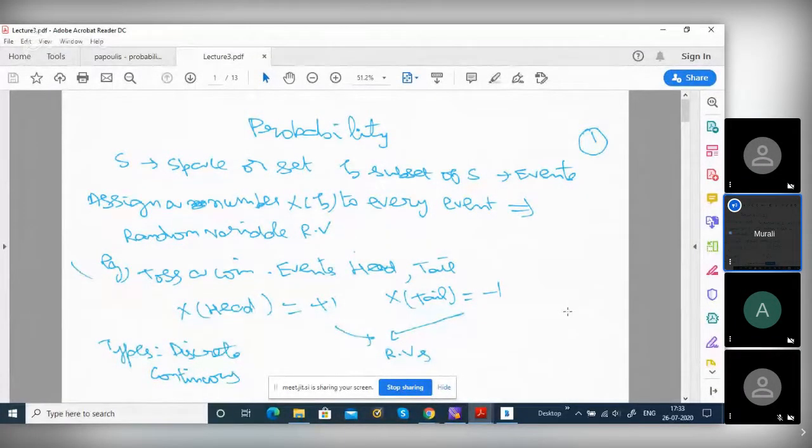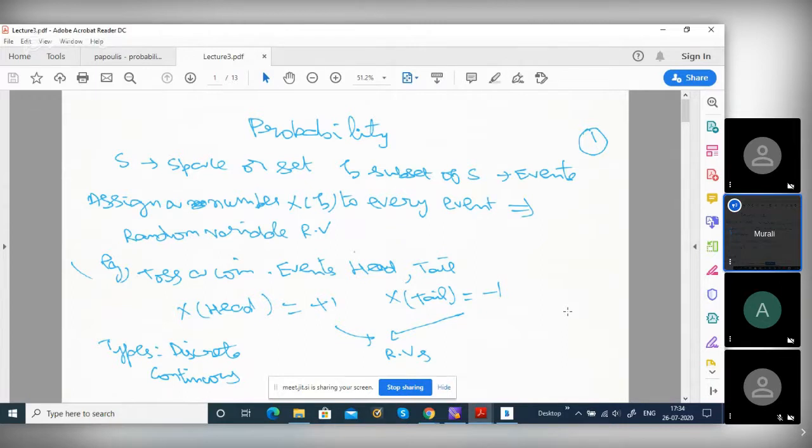I'll just give some brief introduction to probability. Then I'll go to communication actually, because probability knowledge is required. You should know what is probability mass function, what is PDF, what is mean, what is variance, all those things. Suppose there is a set, the total set.